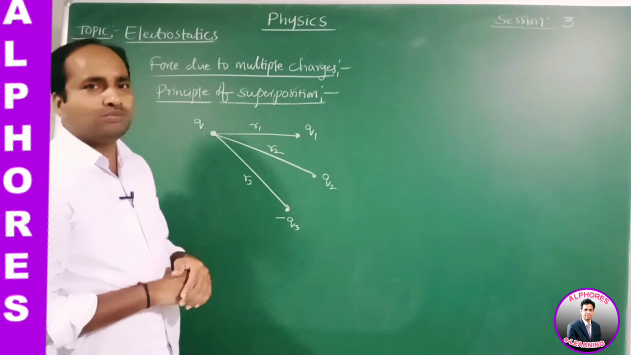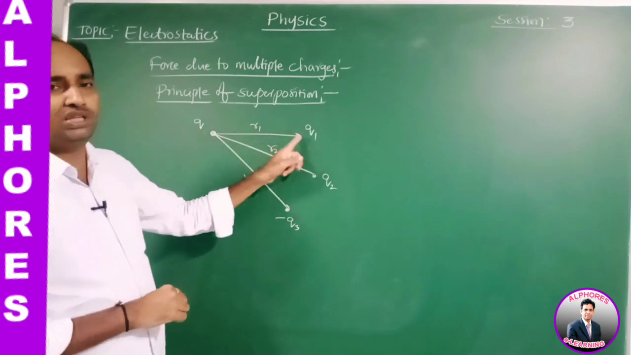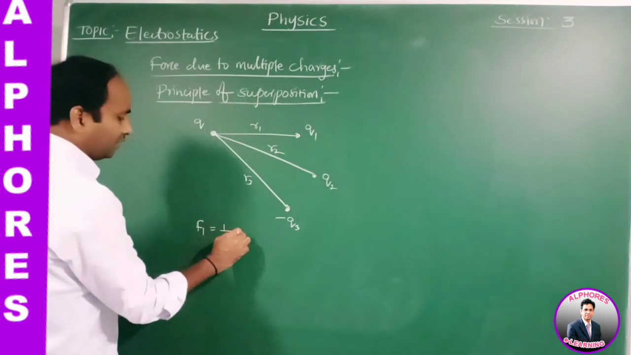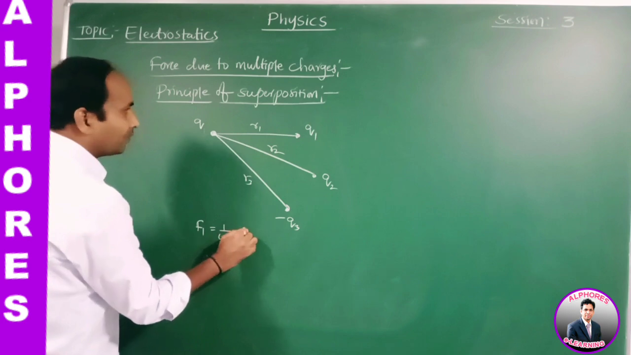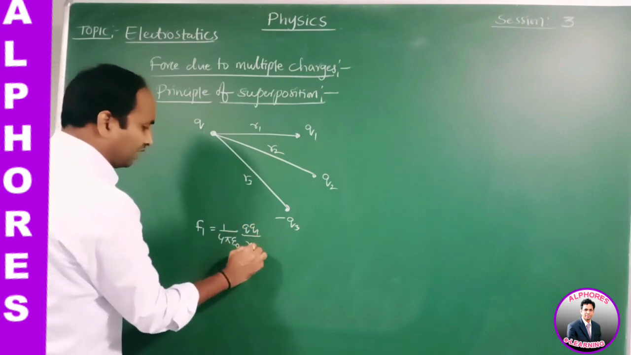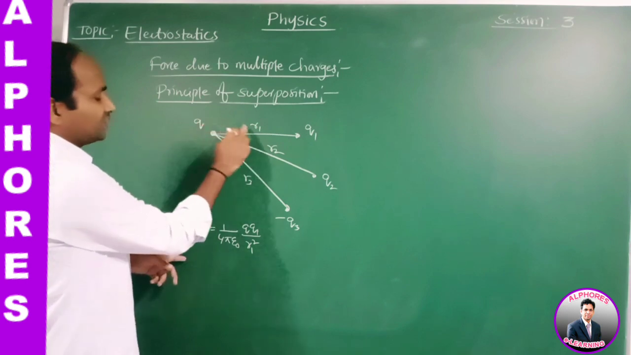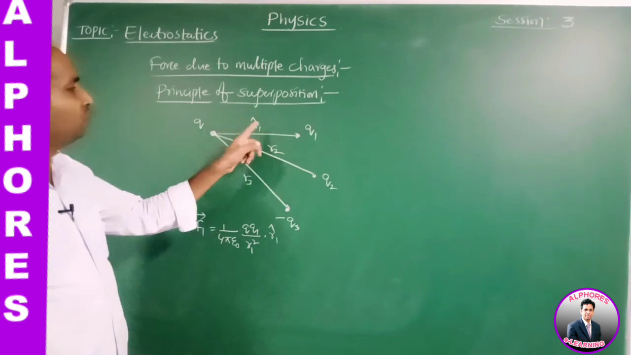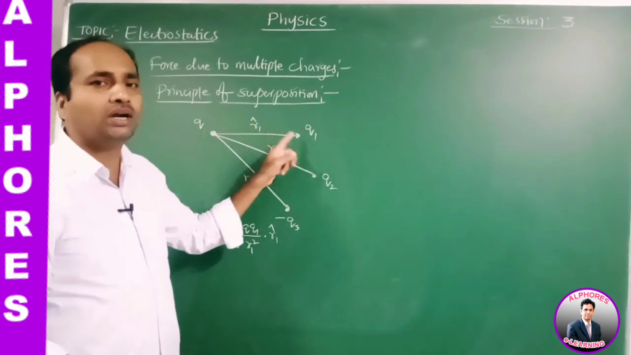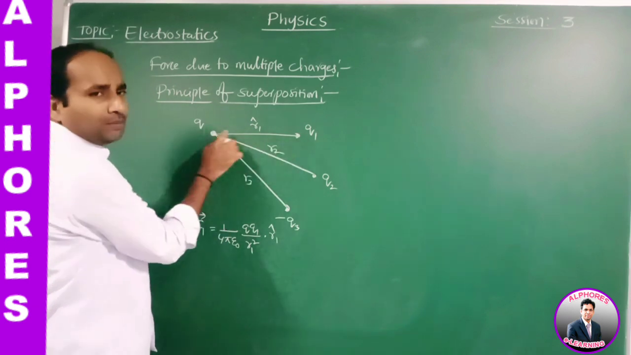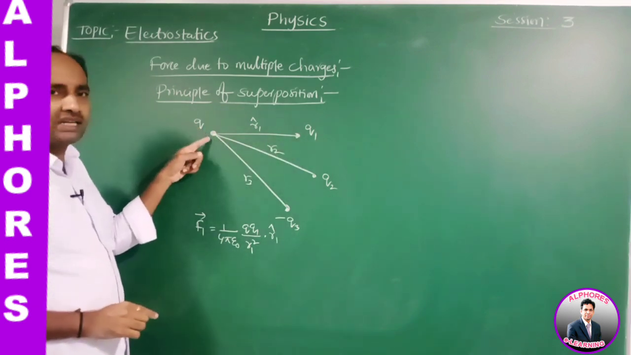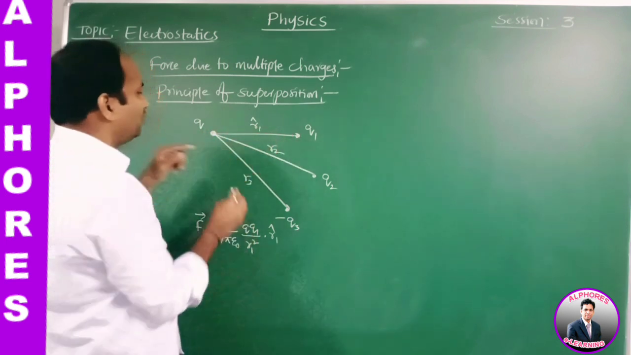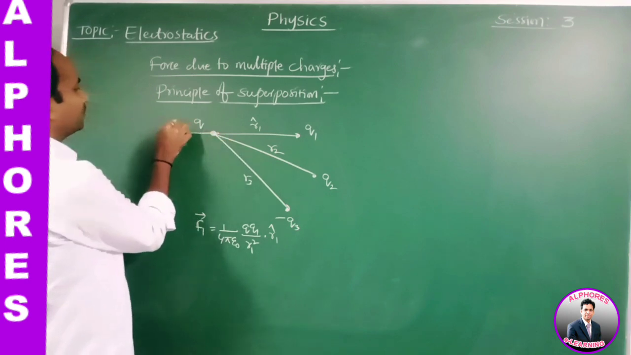By using Coulomb's inverse square law, we can calculate the force between these two charges Q and Q1. Let it be F1. What is F1? 1 by 4 pi epsilon naught Q1 by R1 square into R1 cap, in vector form, where R1 cap is the unit vector along the line joining Q and Q1. These two are positive. We are calculating the force acting on the charge Q. So the positive charge Q is repelled by Q1. This is the direction of F1.